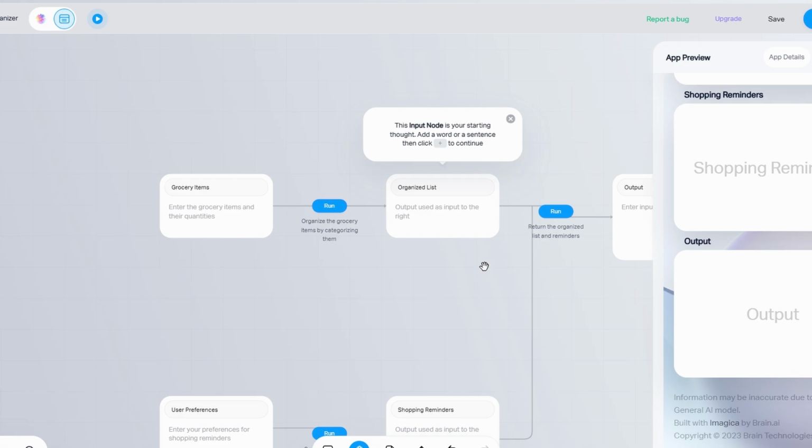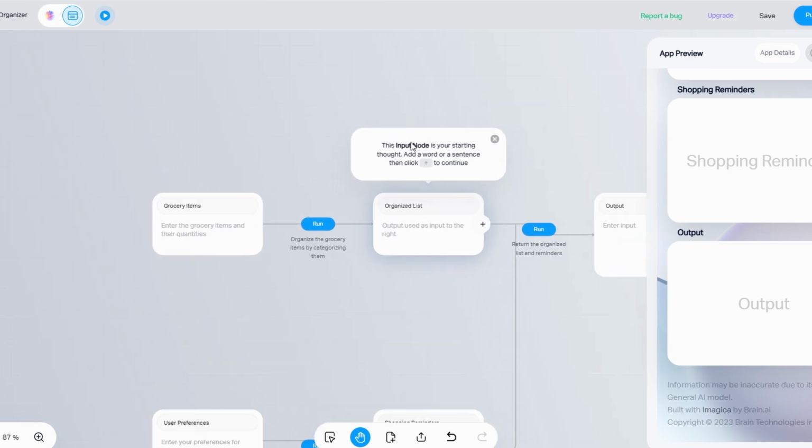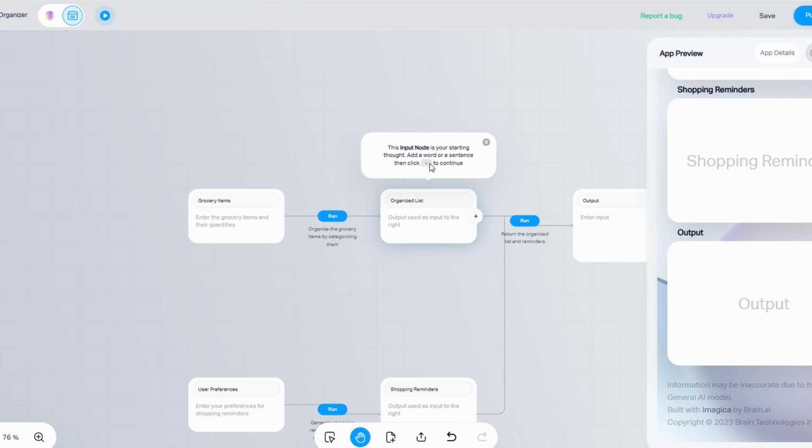Before diving into adding nodes and customizing your app, take a moment to reflect on its purpose. Ask yourself, what problem is your app solving? What value will it bring to users? Having a clear objective will streamline the building process and keep you focused as you design.